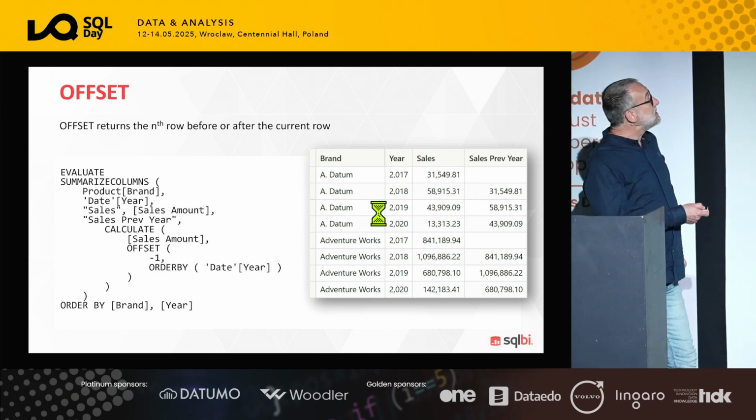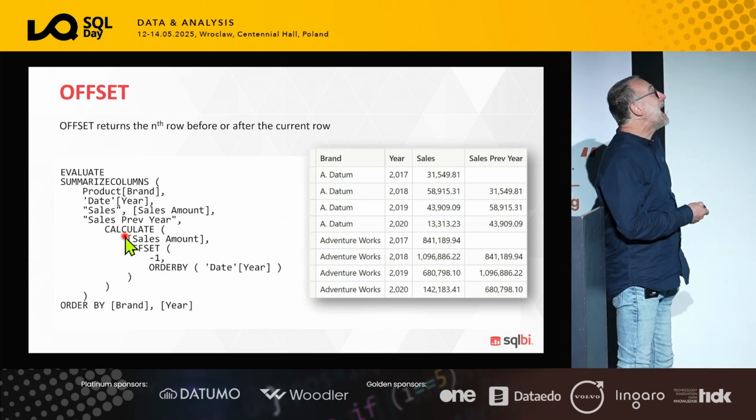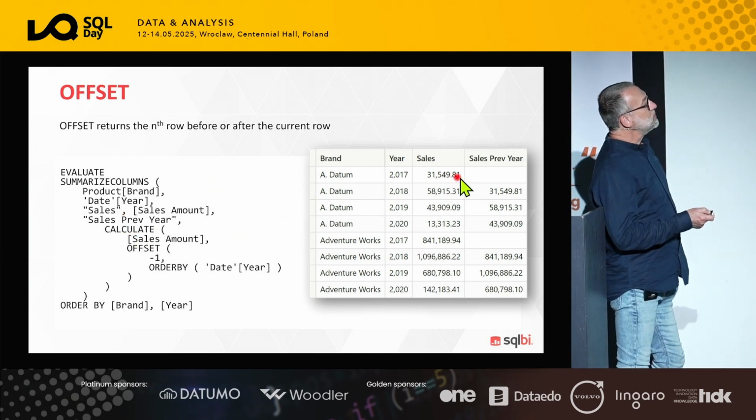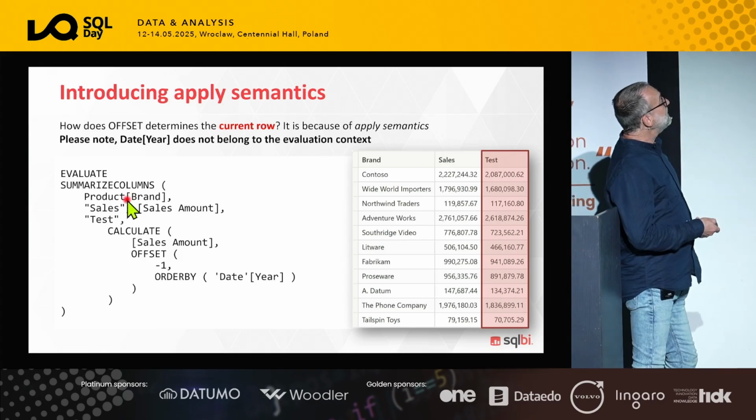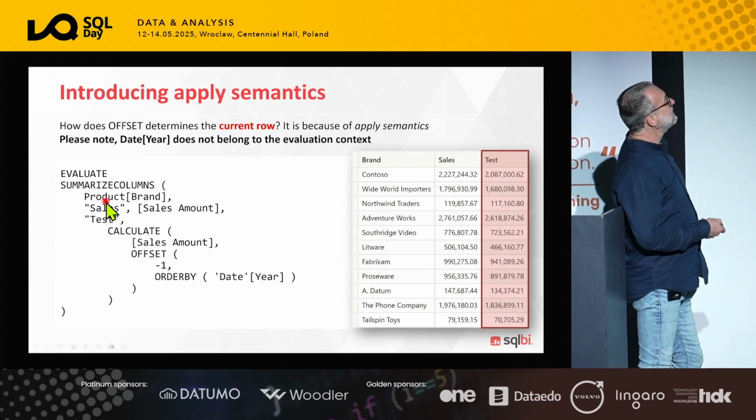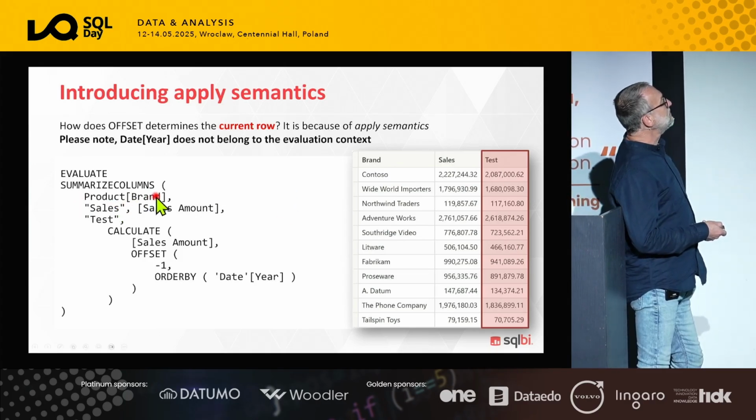Because in a simple example like this one, everything is kind of simple. You read it and you say the previous year compared to 2018, it will be 2017. That's fine. But what happens if I get rid of the year? And I compute a summarized column by brand, I compute the sales amount, and I want the value of the sales amount for the previous year.